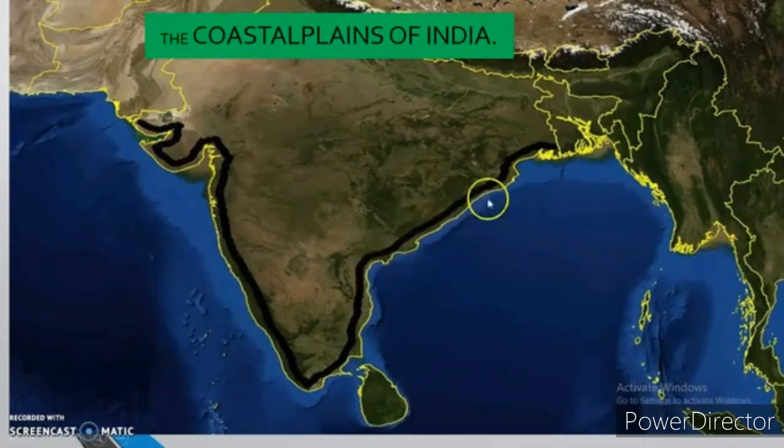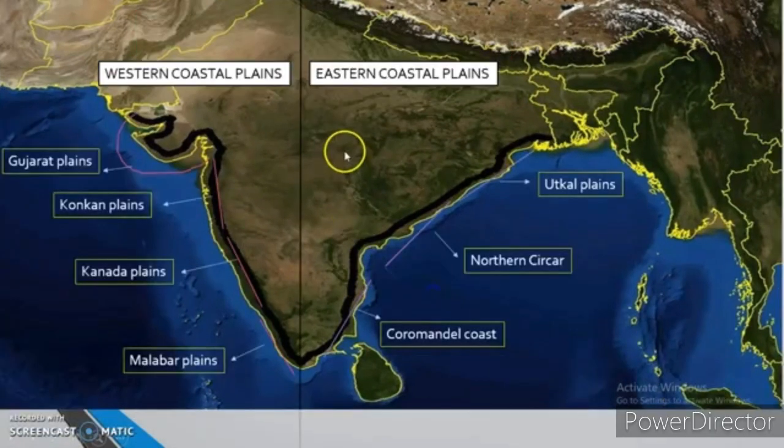The first is the Konkan coast. This is the northern part. It touches Maharashtra and Goa. You can point out the Konkan coast between Maharashtra and Goa. And the Canara coast.